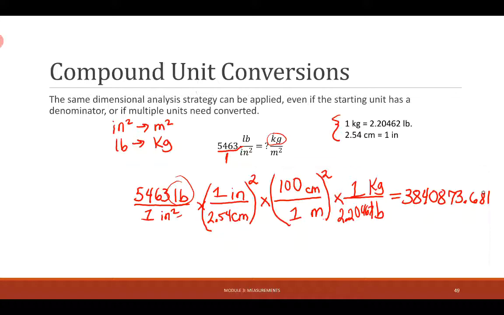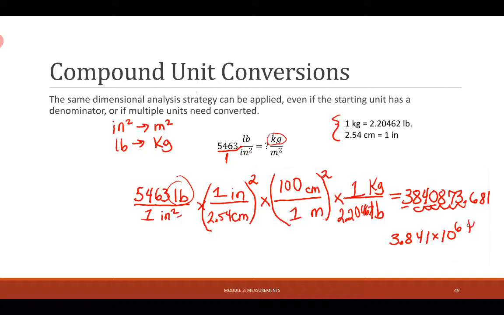Okay, and so I got 3840873.681. That's a very big number. And then there were 4 sig figs in the initial number. And so I'm going to round this to 3.841 times 10 to the 1, 2, 3, 4, 5, 6.